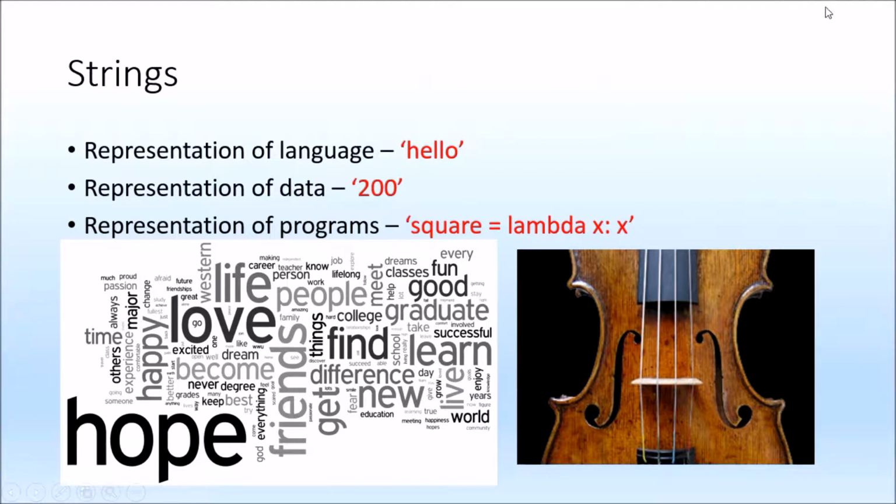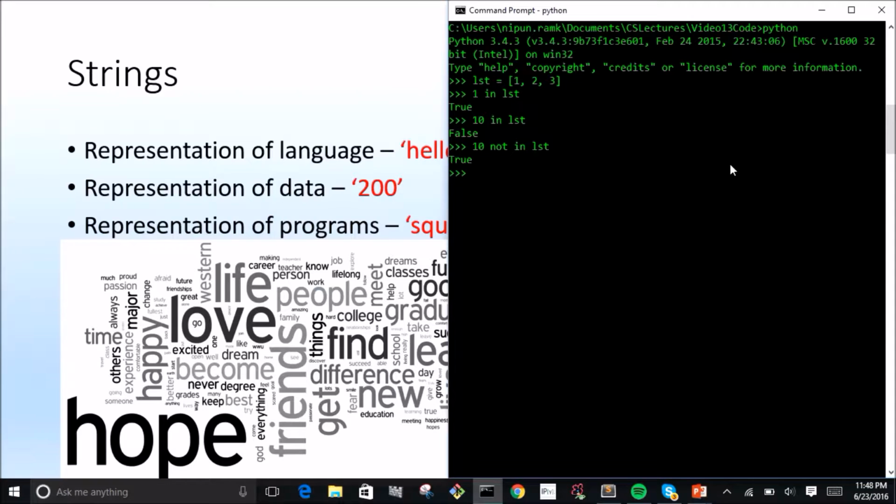So now let's move on to the next topic, which is strings. Strings are a very important part of Python, and not just Python, but any programming language, because it's a representation of language, or a representation of data, or it can be a representation of programs themselves. So strings are very, very important. We've seen some strings here and there, but now let's go into a little more detail.